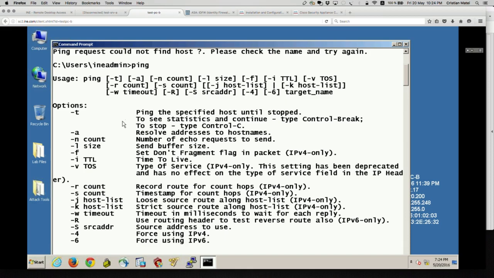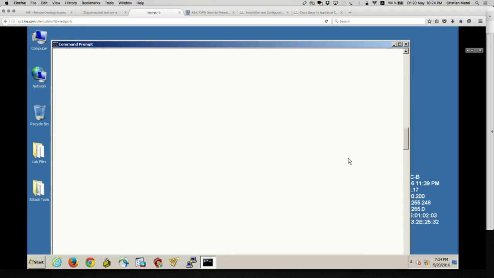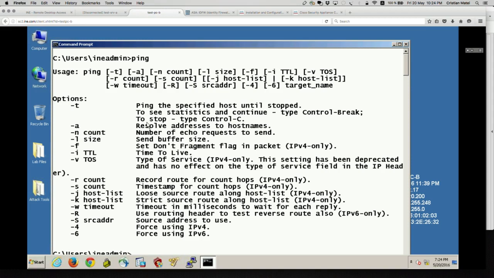So let's say -n and count, and let's say -not timestamp. I want to be able to send ICMP packets faster, so I'm going to make use of -t and -w to wait for each reply.